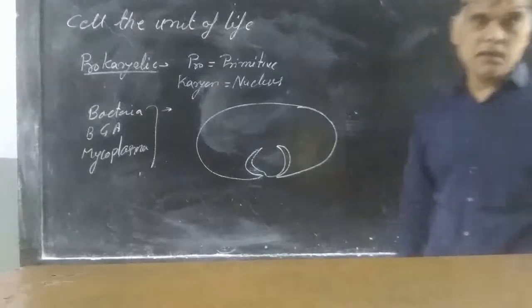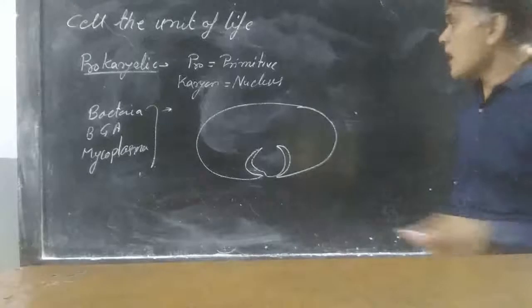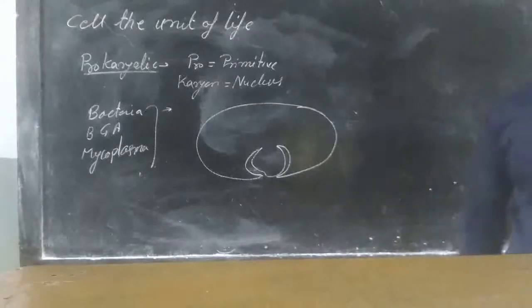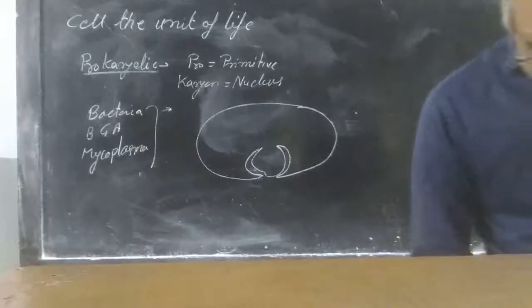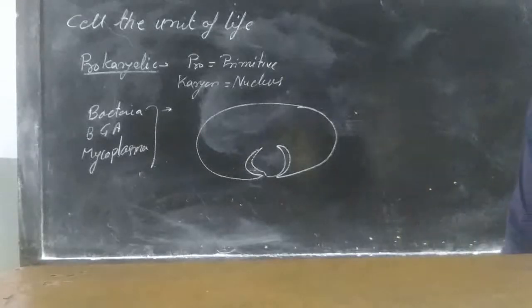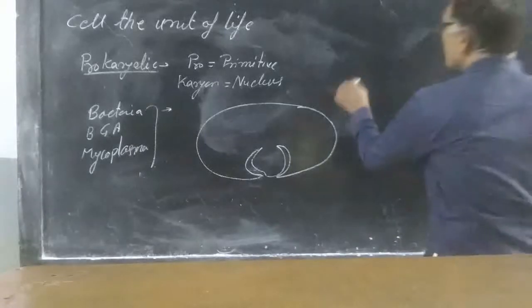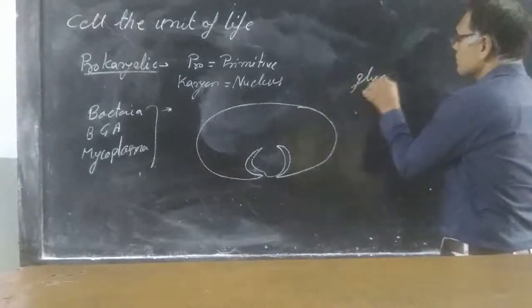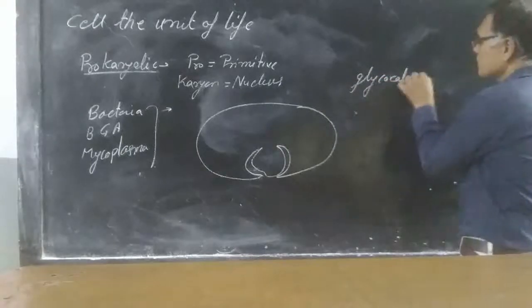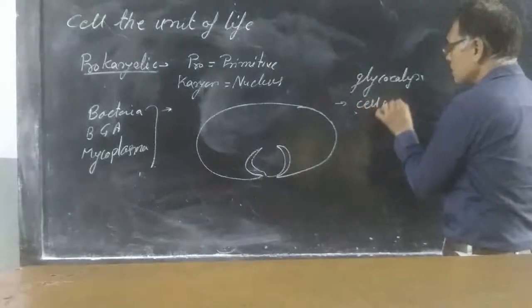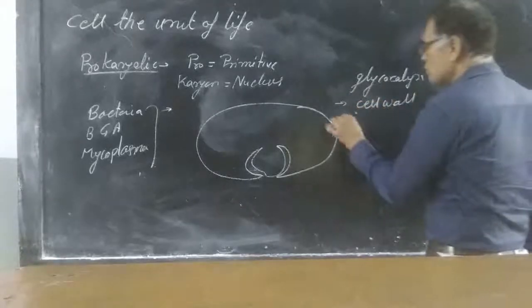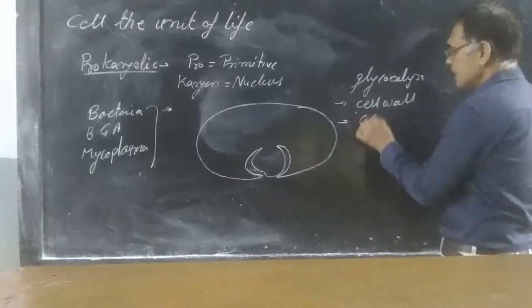The outermost layer is made up of glycocalyx. Next comes the cell wall, and the innermost layer is the cell membrane.